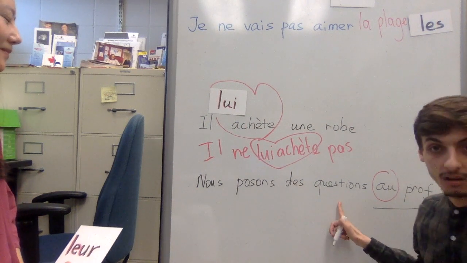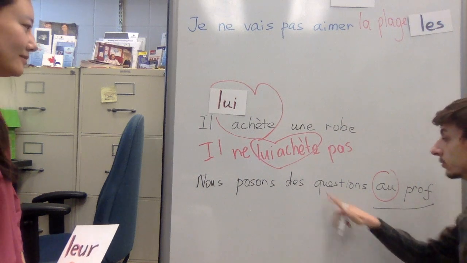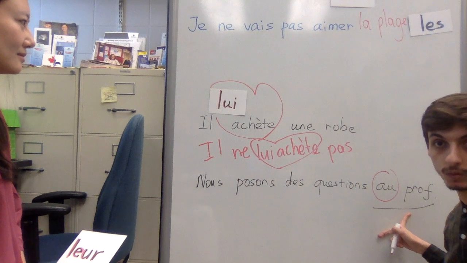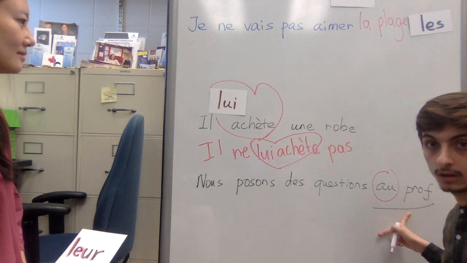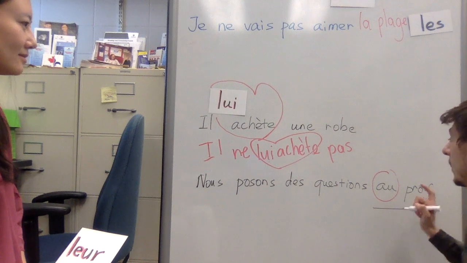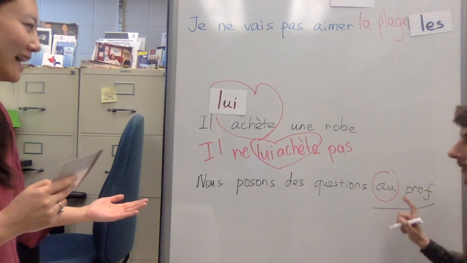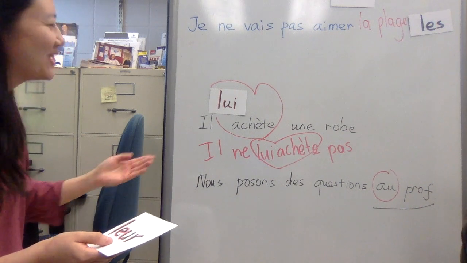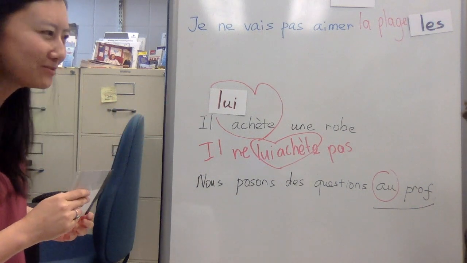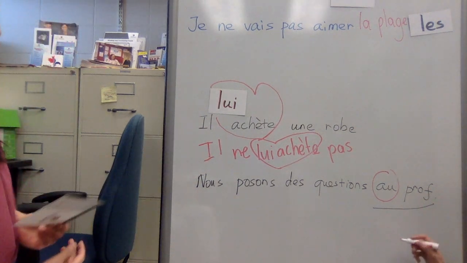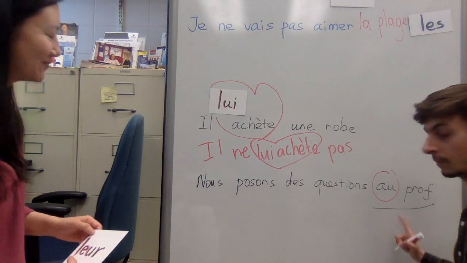Let's take another example. Nous posons des questions au professeur. We ask questions to the professor. And how about we ask questions to all the professors just to make it fair? So in that case, we can change it into aux professeurs, the plural, to offer a different example.